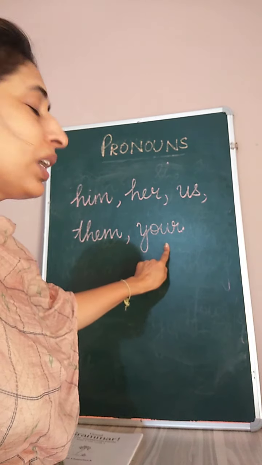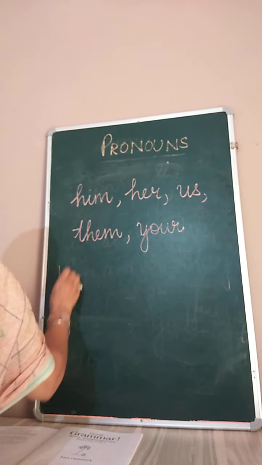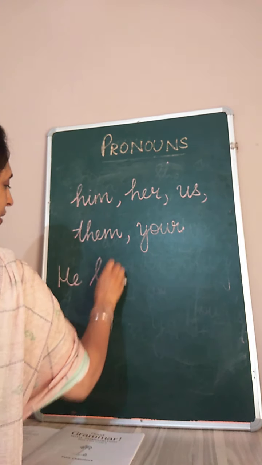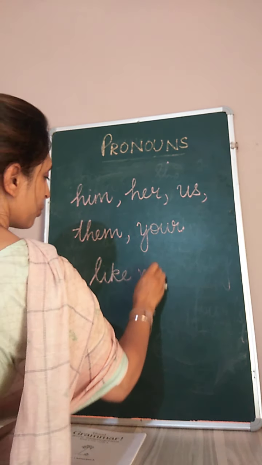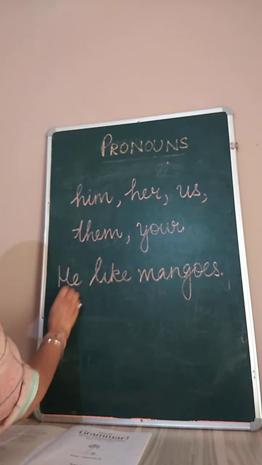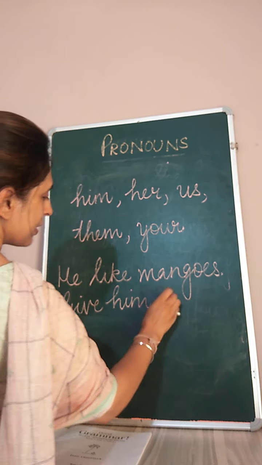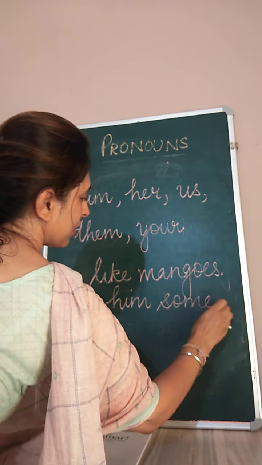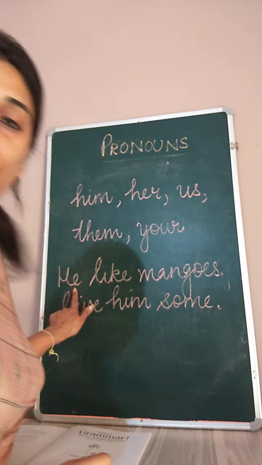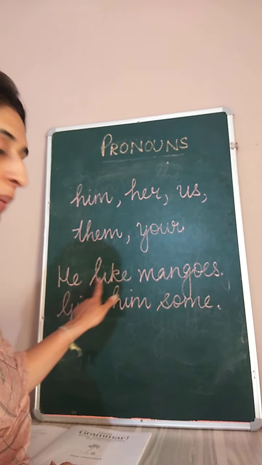Okay, you will understand better with an example like: he likes mangoes, give him some. Okay, in the first part of the sentence we have used the pronoun he: he likes mangoes.